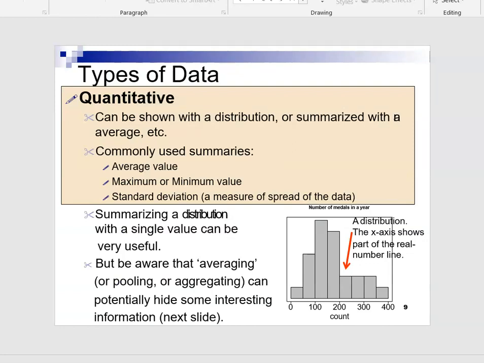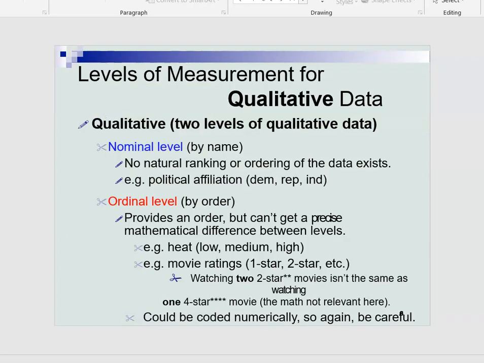Now, what can you do with the quantitative data? You can find out the maximum or minimum value of the data. You can find the average or the middle point of the data. You can find the dispersion or scatter of the data. So this is what you can do with it. Now let us move to the levels of measurement for qualitative data.